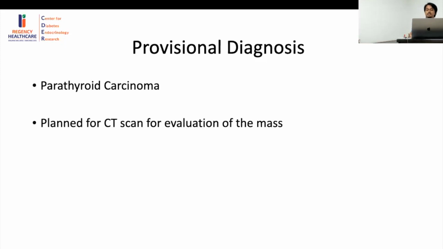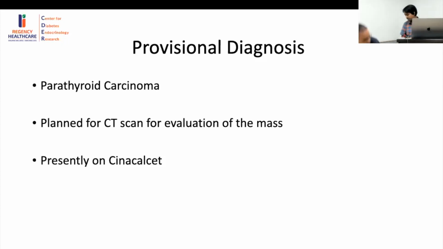Now this patient has been planned for a CT scan to further guide us to the swelling and of the invasions if we can make out on the CT. It is pending. And to manage his extremely high calcium levels and the symptoms which the patient is having of recurrent fractures, we started the patient on Cinacalcet, and the patient will be followed up next week.